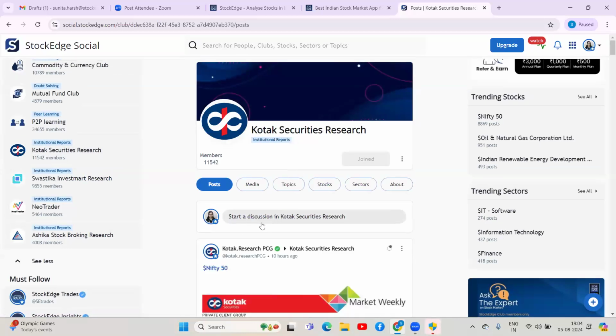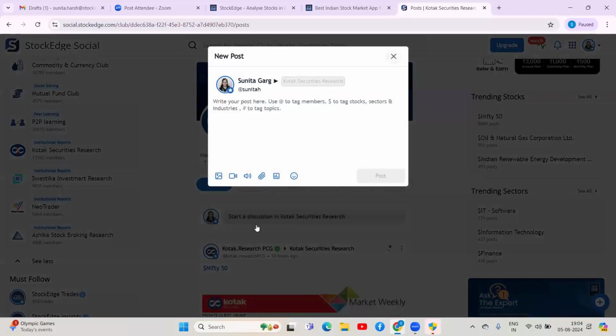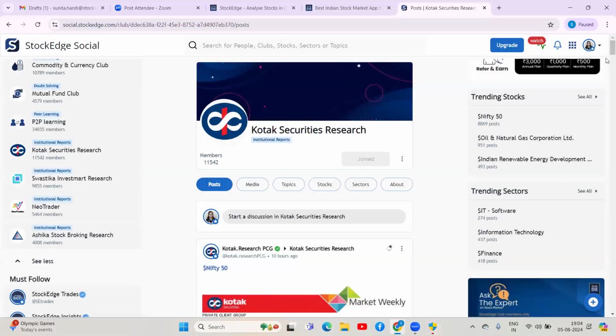So this is an open club also. If you want to ask a question to Kotak Securities, you can come here and start a discussion, and they will try and reply within a maximum of 1 day's time.